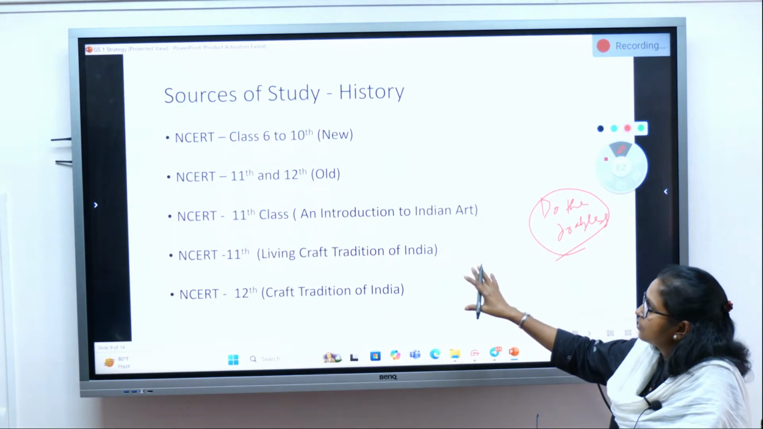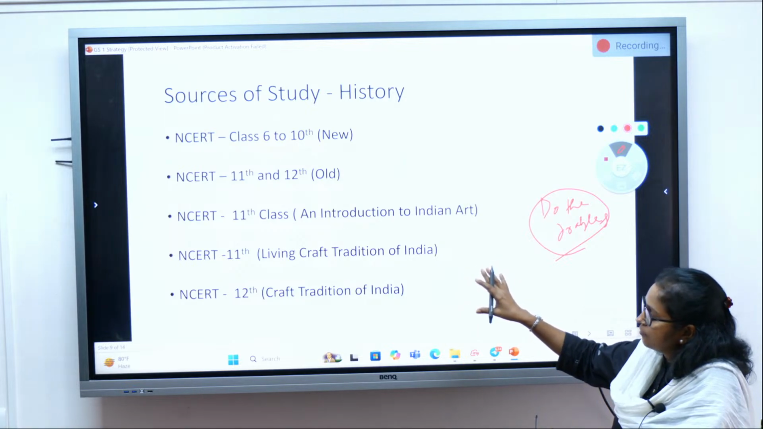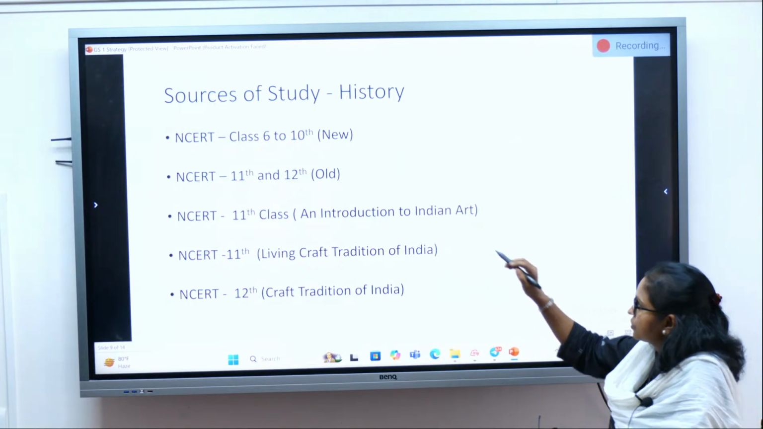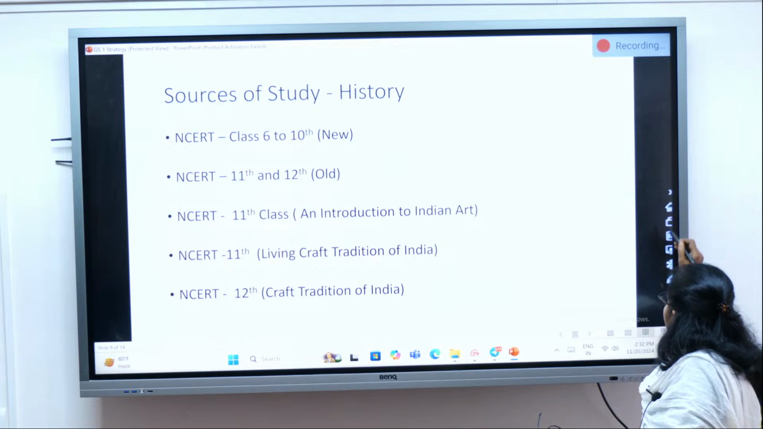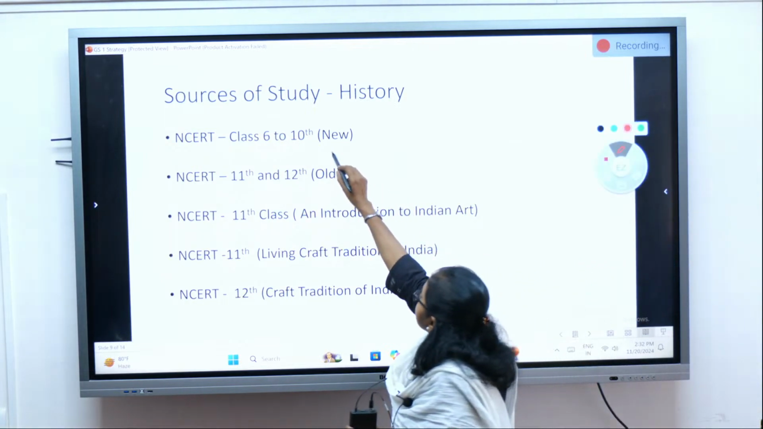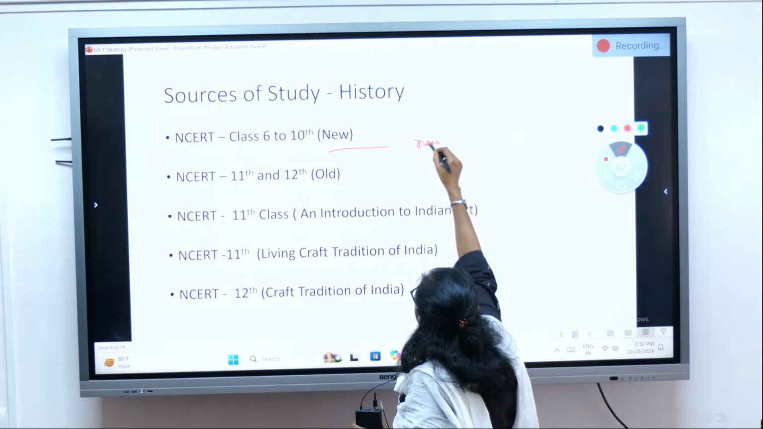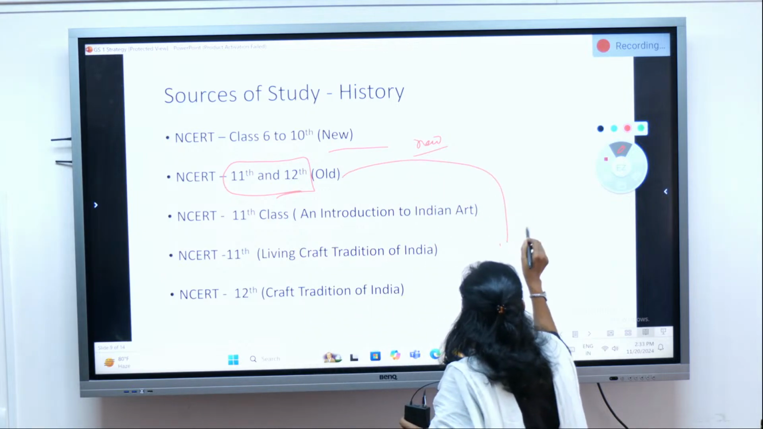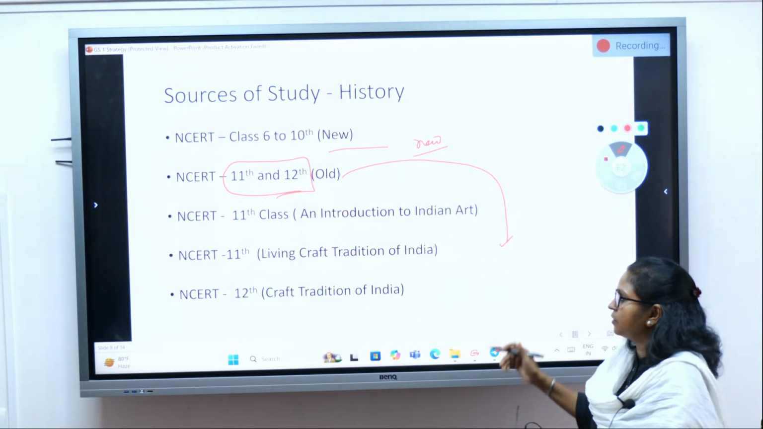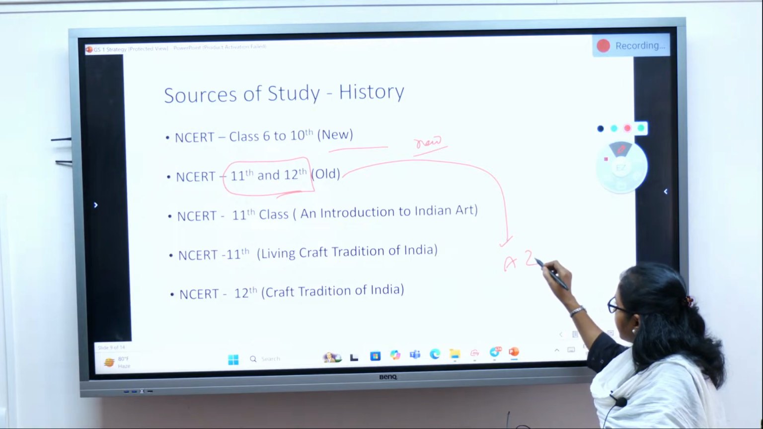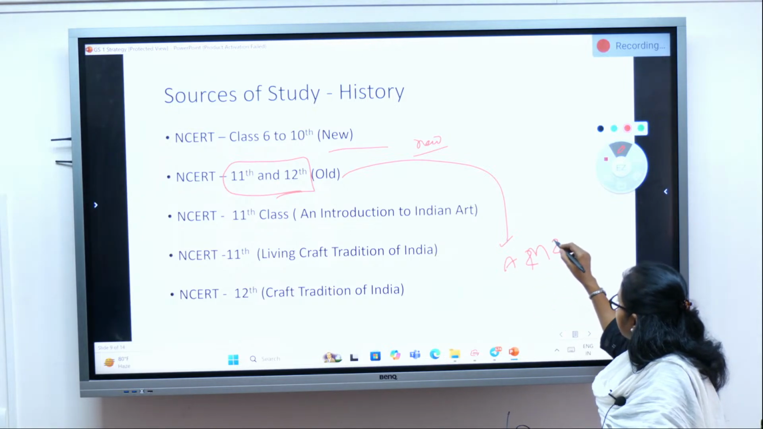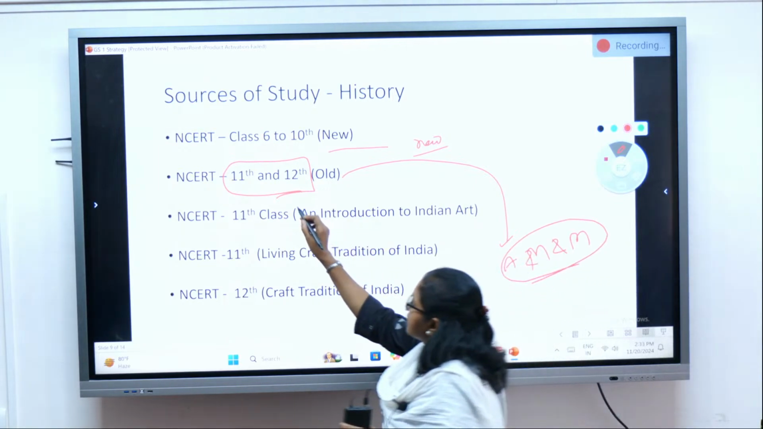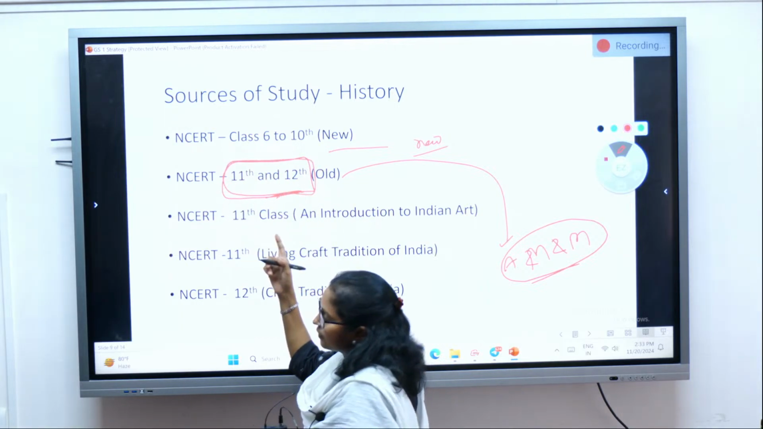So these are the major sources of material from where you should study. NCERT, very, very important, extremely important. From 6th to 10th, you can study the new NCERT. The 11th and 12th is where you will be able to solve the maximum number of questions from ancient, medieval and even modern history, if you concentrate on these two books. These two books are very, very important.